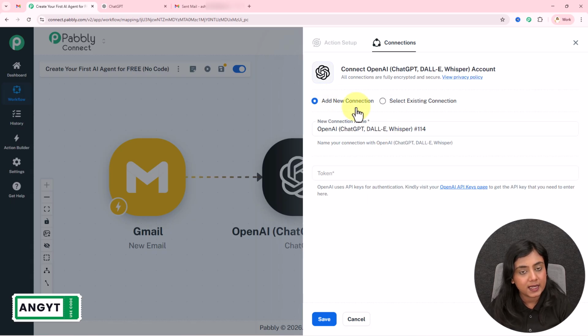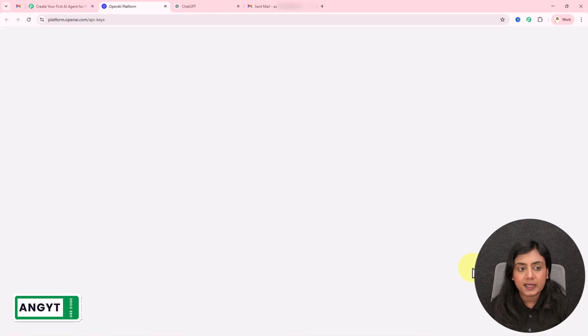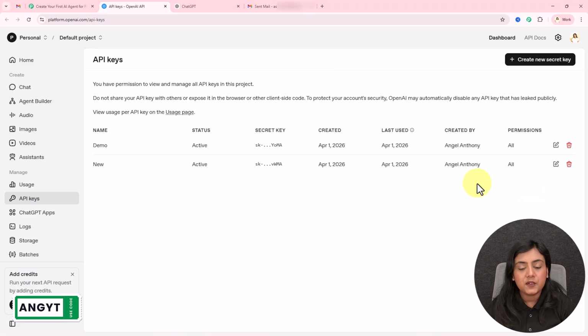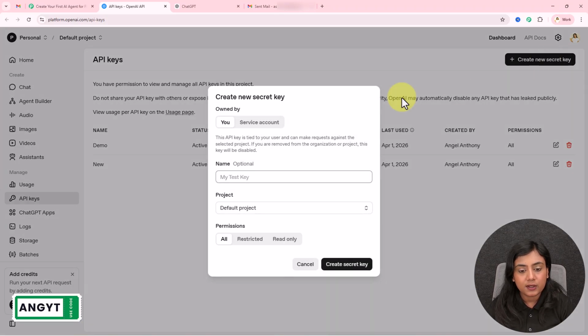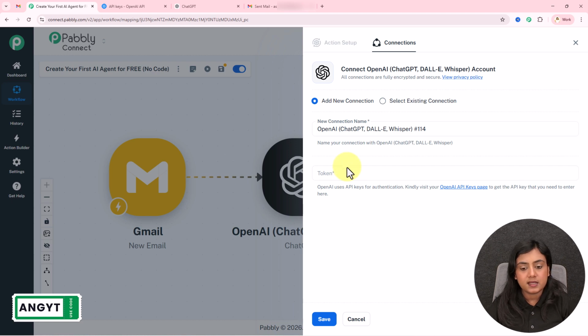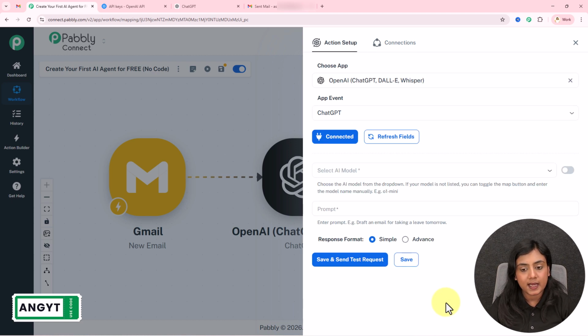I will teach you how you can add a new one. For that, click on this hyperlink directly, and you will come to the OpenAI API keys page. After coming to this page, to create a new token, click on this Create button, name the key whatever you want, select the project, give all the permissions, and generate the token from here. As the token is generated, you have to copy the token from here, paste it in this token field and click on this Save button. That is how you build the connection between OpenAI and Pabbly Connect.